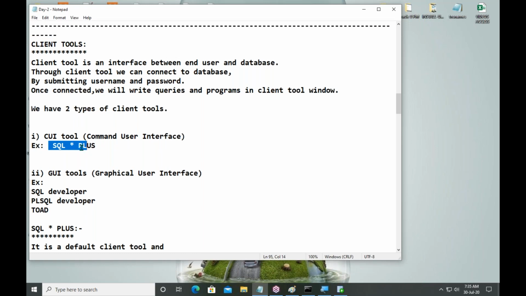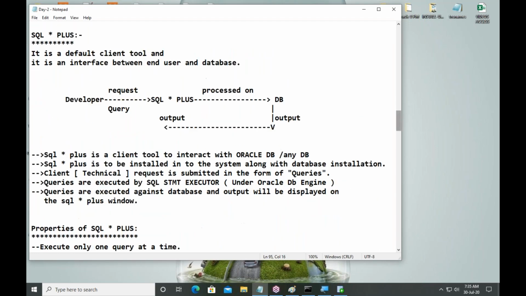First of all, we should understand about SQL Plus. What is SQL Plus? It is a default client tool and it is an interface between you and your database. As a developer, you can write queries and programs in this window.